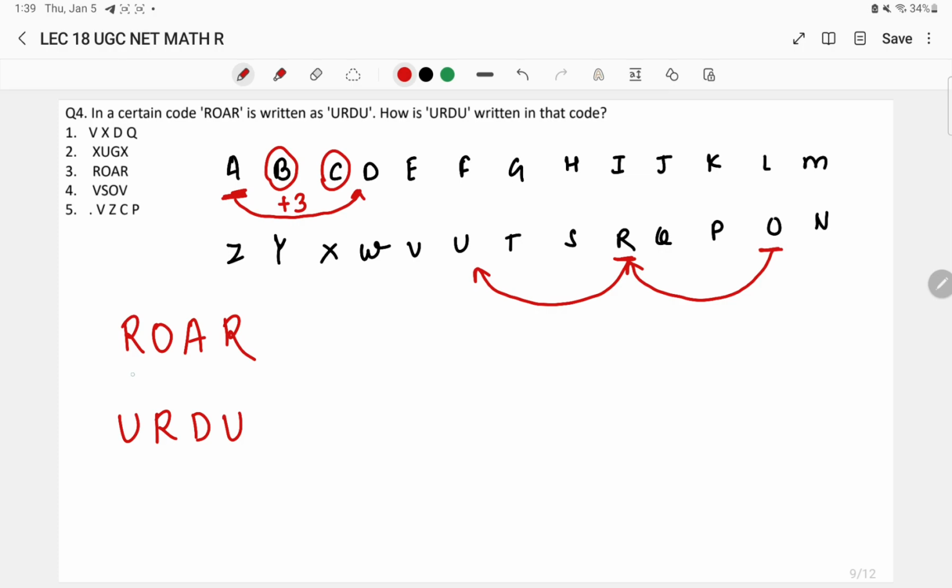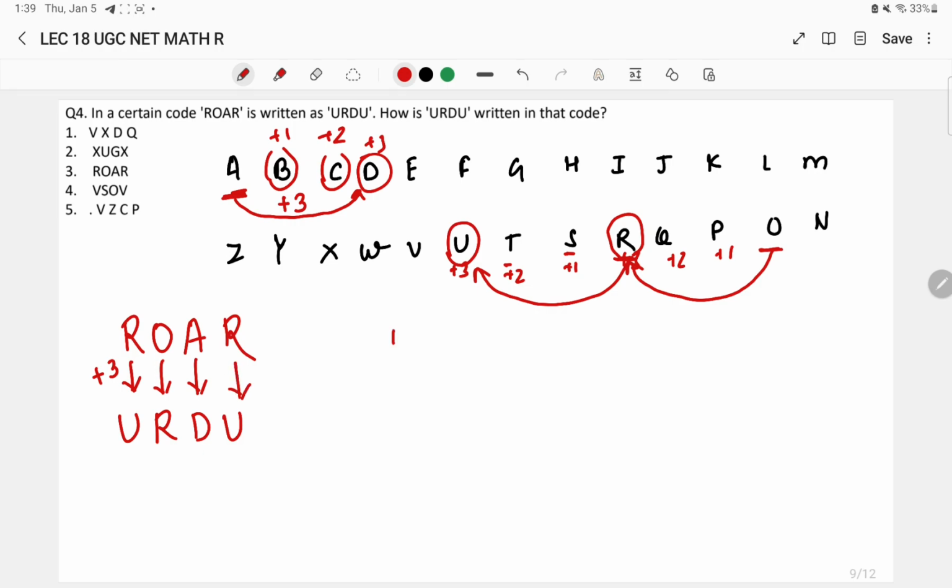If I am taking R +3, or the letters after R, if we take +1, +2 and +3, U will be the letter that has been used for the coding of letter R. Similarly for O also, O +1, +2, +3, so we are using R for O. Similarly for A, +1, +2 and +3, so this is the D. Similarly for R again we have taken U.